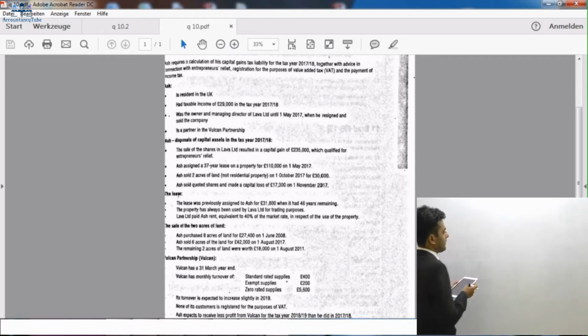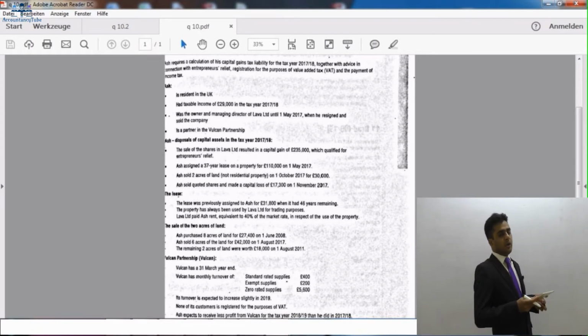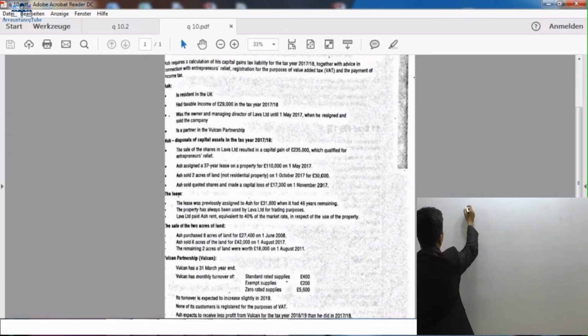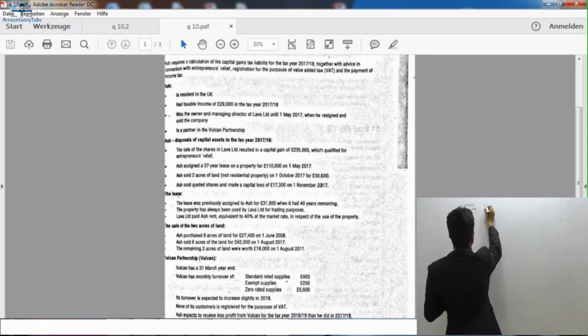Because there are 2 types of assets, one which qualify for entrepreneur relief and one which does not qualify for entrepreneur relief, we'll keep them separate, as I told you when we started the chapter. So these are the assets which qualify for entrepreneur relief, and then there will be assets which do not qualify for entrepreneur relief.